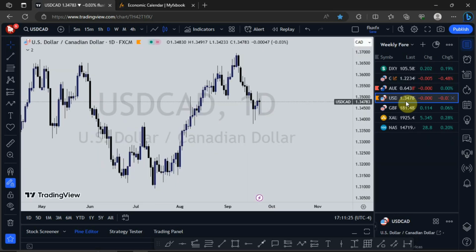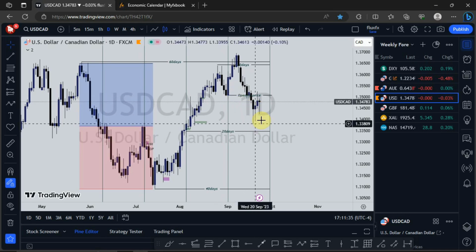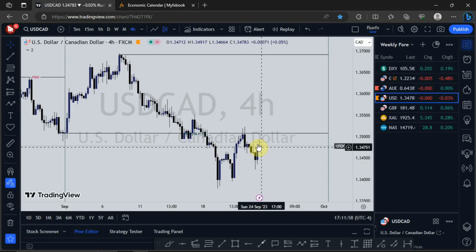So for USD/CAD, just as I made you aware last week, I was expecting to see price take out this low. It did, and you've seen price forming a swing low right here. Right from here, I'll expect to see price continue to push to the upside. If I'm bullish on the dollar index, then I'll expect USD/CAD to give us bullish momentum. But let's switch to the 4-hour and see if we can have any potential opportunity right here.